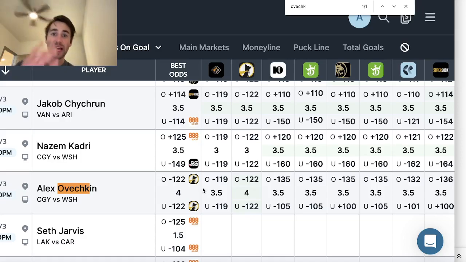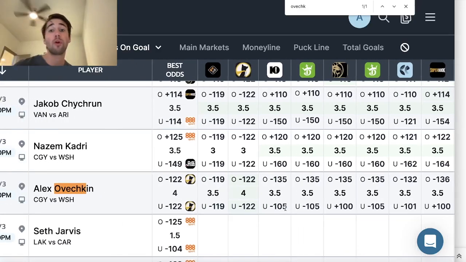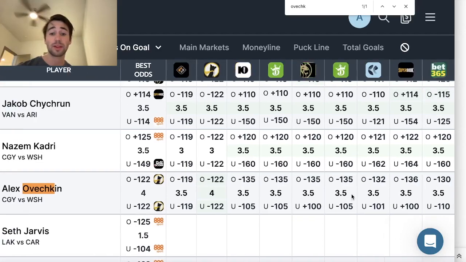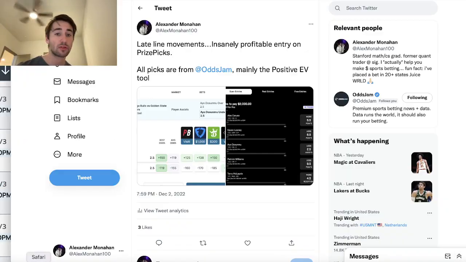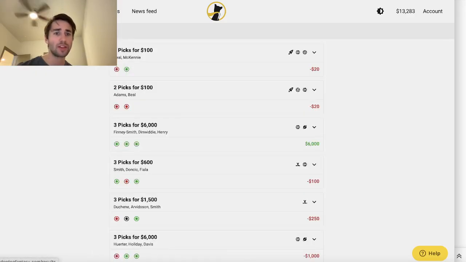So if Ovechkin has exactly 4 shots on goal, which is very likely, his distribution is centered around 3.5, 4 shots on goal, this is a push on Underdog Fantasy, whereas we'd be losing that play if we took the under on Prize Picks or on the sports books, right? If he has 4 shots on goal, we're losing the under 3.5. We're pushing the under 4. And our 5-pick entry on Underdog would become a 4-pick entry. So that's the first play with a lot of value. Again, just found using the screen. And you can do this, I use it all the time when I'm betting.